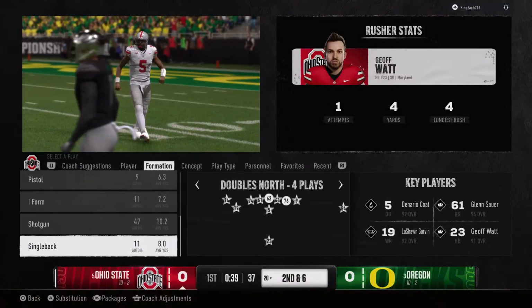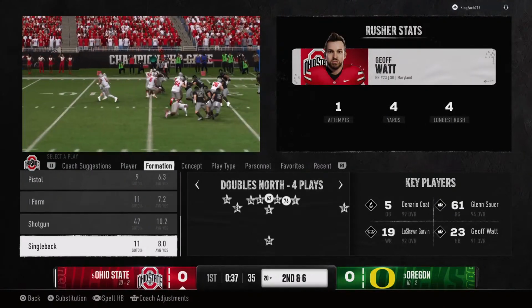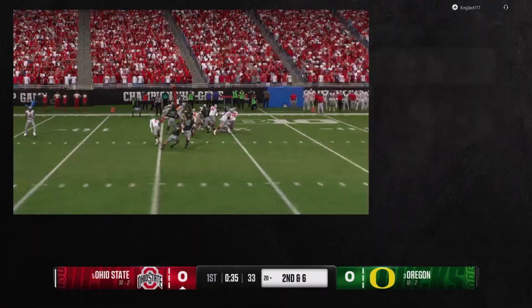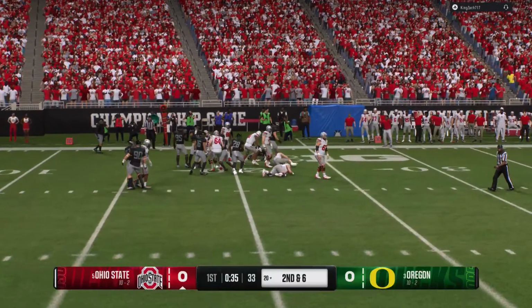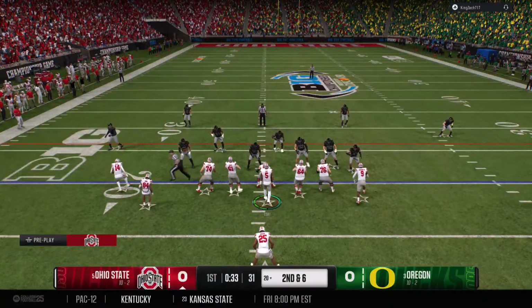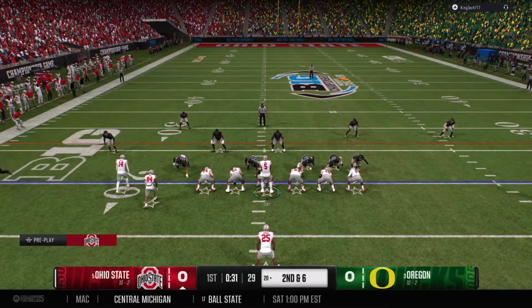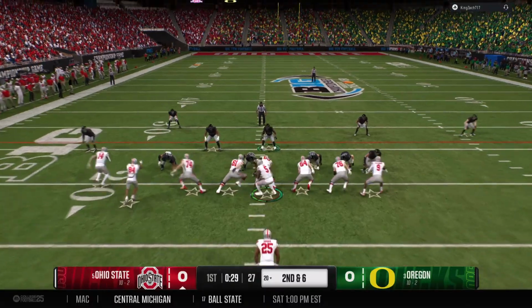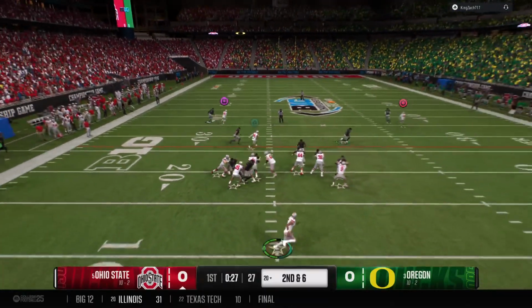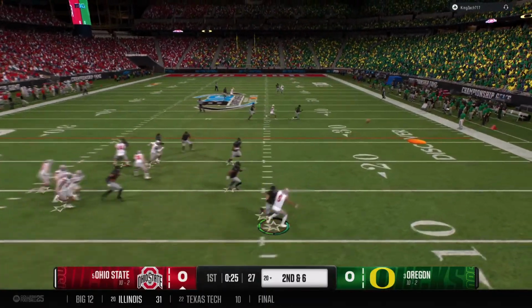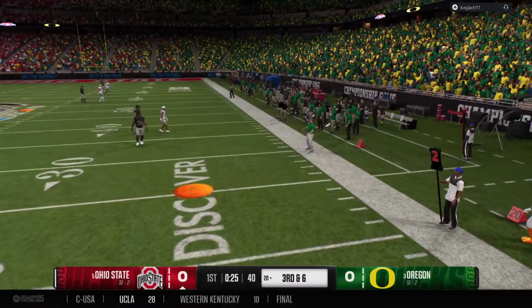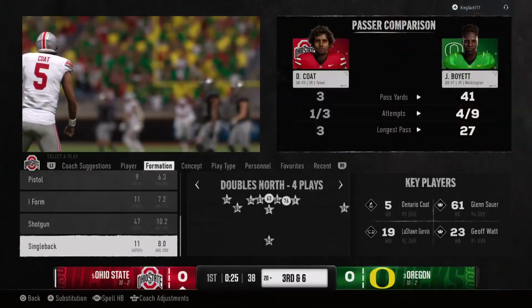Nice job here of controlling the line of scrimmage by this offensive line. The back does what he needs to do to get positive yards on 1st down. 2nd down after that run on the previous play. And the quarterback dropping back, trying to create outside the pocket now, and left with no option, just has to throw it away.